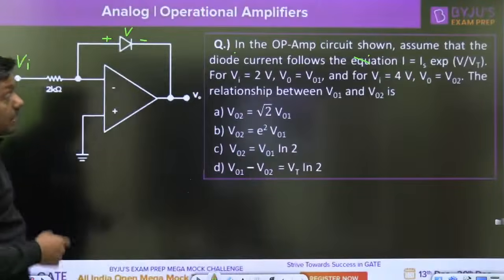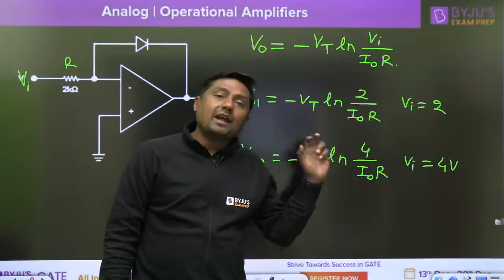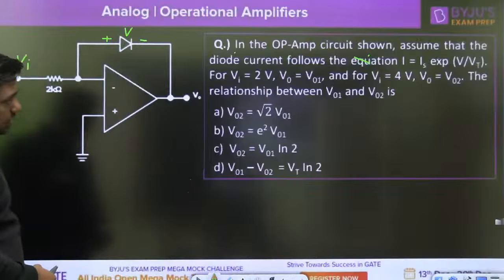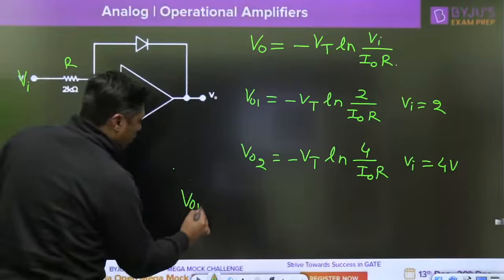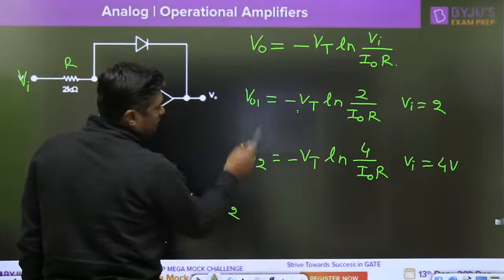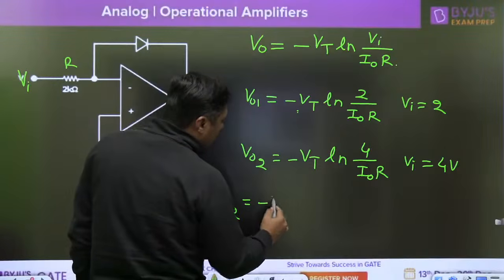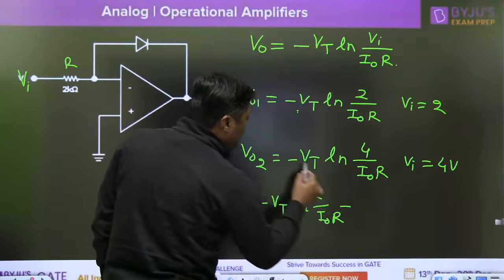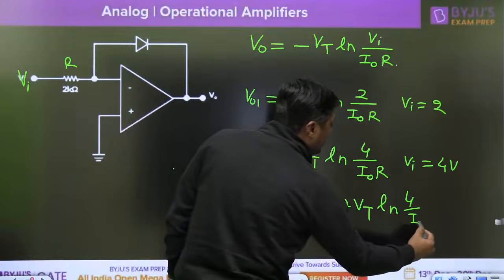V01 and V02. Now my dear friends, in log, normally we will do what? Subtraction or addition, to subtract. So one subtraction is given in the option: V01 minus V02. Suppose I am subtracting V01 minus V02. Let this be the equation; we are subtracting these equations. Now when I am subtracting, it will become minus Vt log of 2 divided by I0 R, minus of minus will become plus Vt log of 4 by I0 into R.